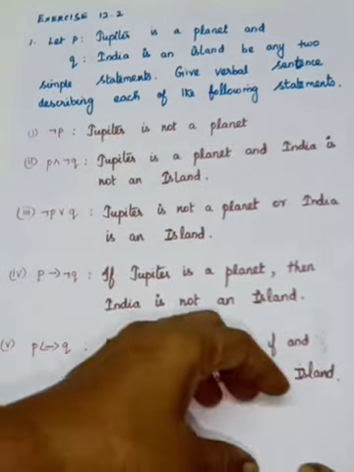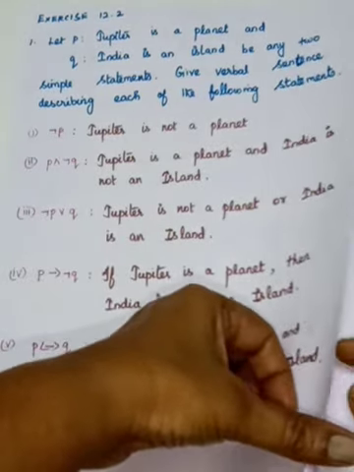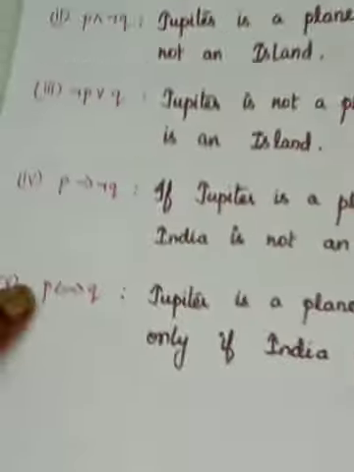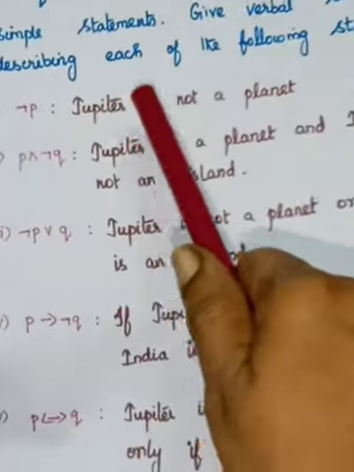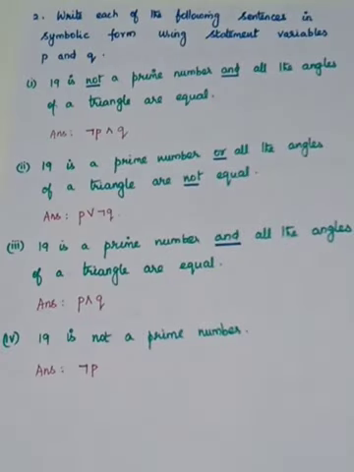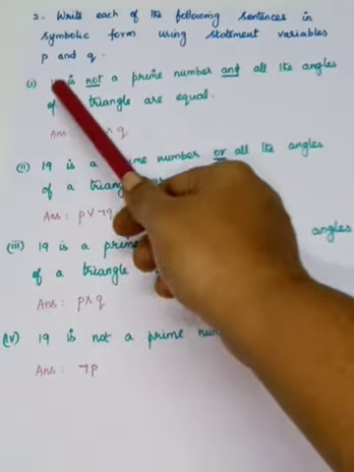Okay, so we'll move to the second question. What is it? Write each of the following sentences in symbolic form using statement variables P and Q. So see that sentence is given. We have to write the symbolic form. In the first one, symbolic form is given, and we have written the verbal sentences. So see here. First sentence is what?